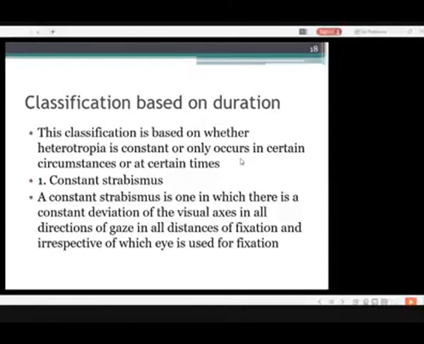A constant strabismus. A constant strabismus is the one in which there is a constant deviation of the visual axis in all directions of gaze, at all distances of fixation, and irrespective of which eye is used for fixation.